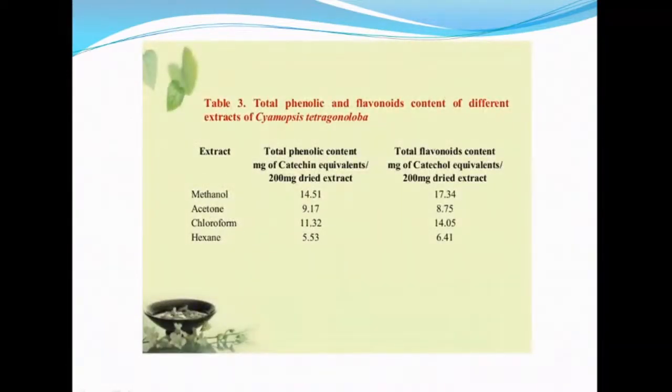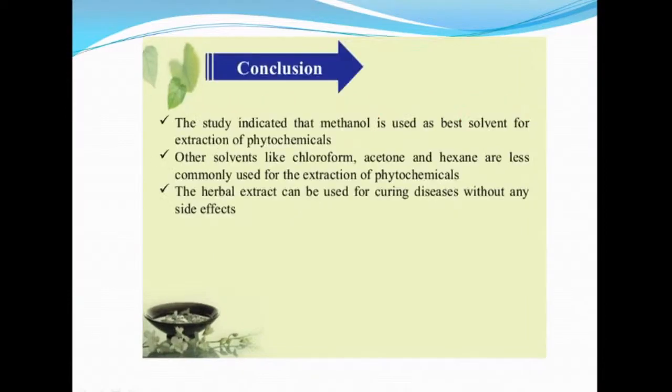Coming to quantitative analysis, for methanol, acetone, chloroform, hexane, we note how much phenol content and how much flavonoid content we got from 200 milligram of the extract. For example, in methanol extract, 14.51 milligram of the phenolic compound and 17.34 milligram of the flavonoid compound. Likewise, if we take acetone solvent, 9.17 milligram of phenolic compound and 8.75 milligram of flavonoid compound. Likewise, we can give the interpretation.